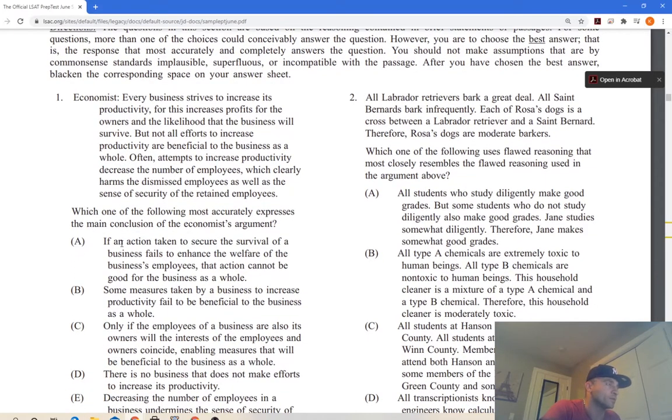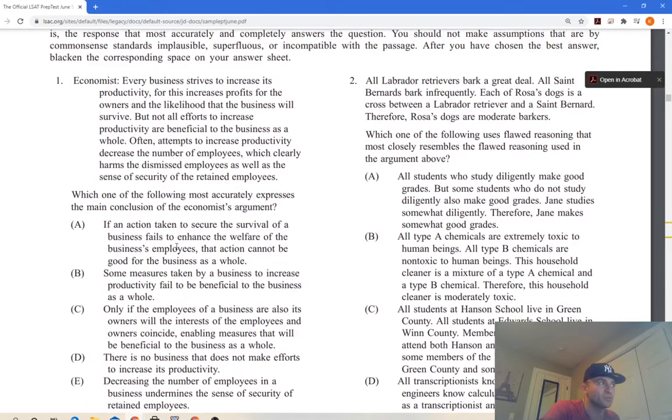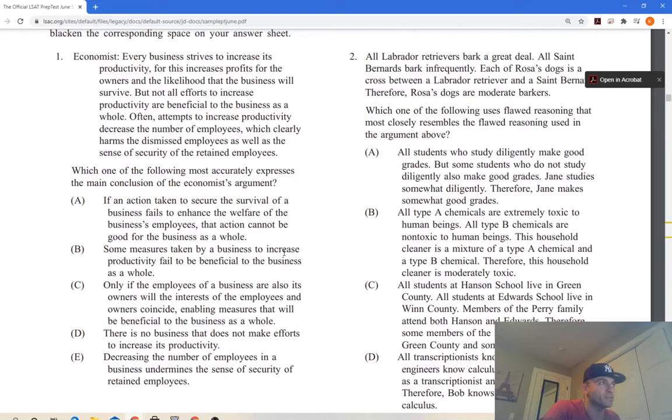Which of the following expresses my inclusion? If an action taken to secure the survival of a business fails to enhance the welfare of the business's employees, that action cannot be good for the business as a whole, right? This is giving us a conditional, so not necessarily the right thing. All he's saying is not all efforts to increase productivity are beneficial. So this is a little bit too strong. Some measures taken by a business to increase productivity fail to be beneficial to the business as a whole.